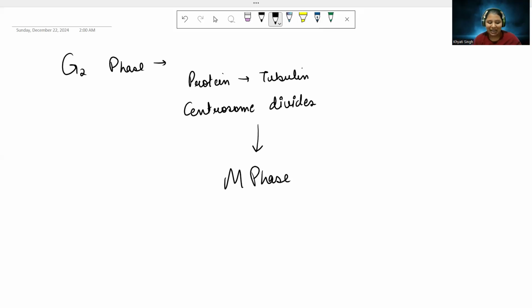I hope you understand the topic very well. So what is happening here? First, we know the cell cycle is divided into two parts, interphase and M phase. Then in interphase, we learn about G1, S and G2. G1 is the phase where the cell is going to make its constituents and grow in size. In S phase, actual replication is occurring. And in G2 phase, we are going to make proteins like tubulin, and the centrosome is going to divide. And immediately it is going to lead into M phase, where the cell division occurs. Thank you.